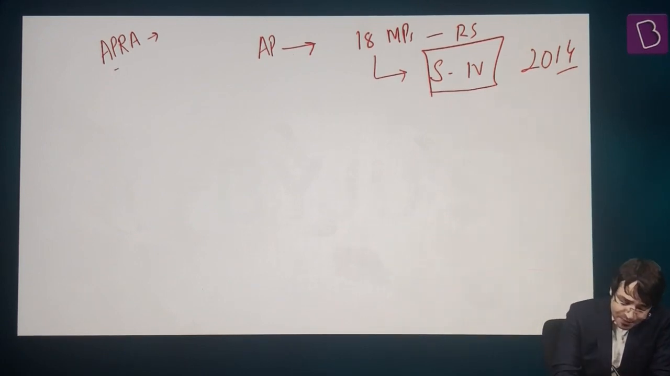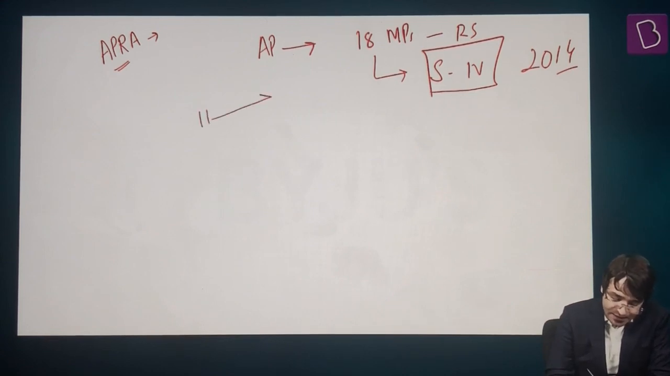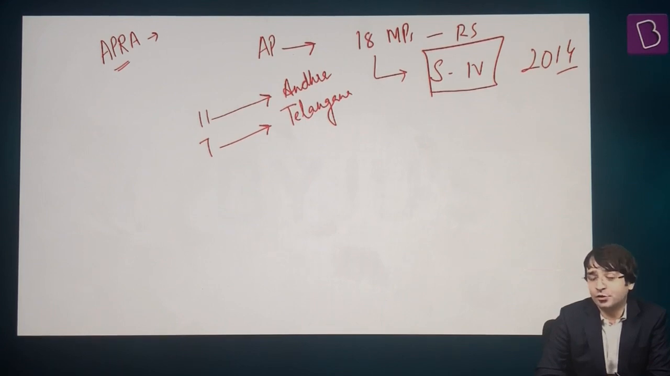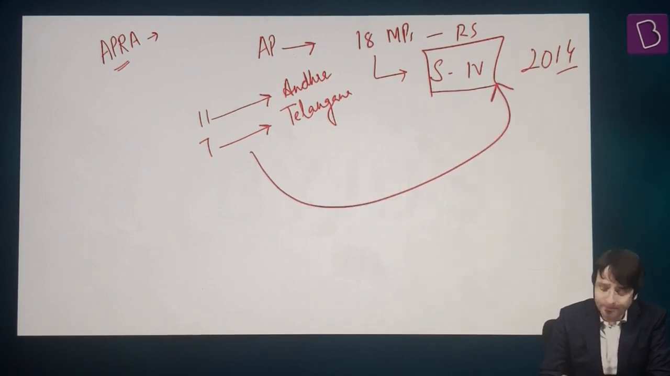But when this Andhra Pradesh Reorganization Act was passed, according to this act, there will be 11 MPs in Rajya Sabha from Andhra Pradesh. There will be 7 MPs in Rajya Sabha from Telangana. Where is it to be mentioned? In Schedule 4. Any change that you make in the Constitution, for that, what do you need?